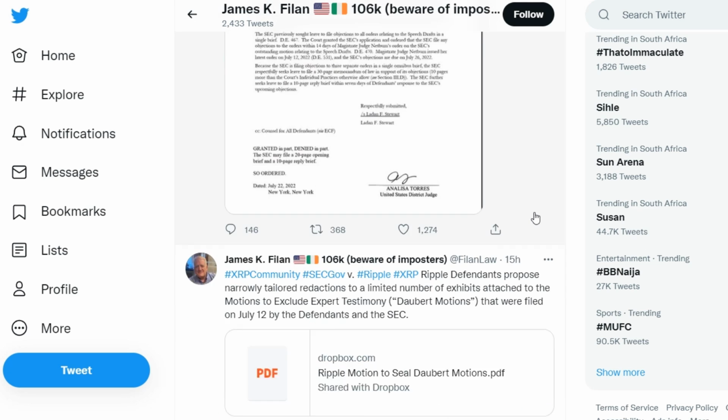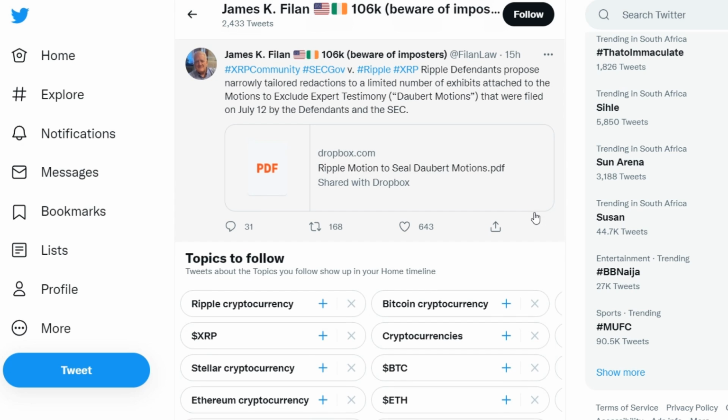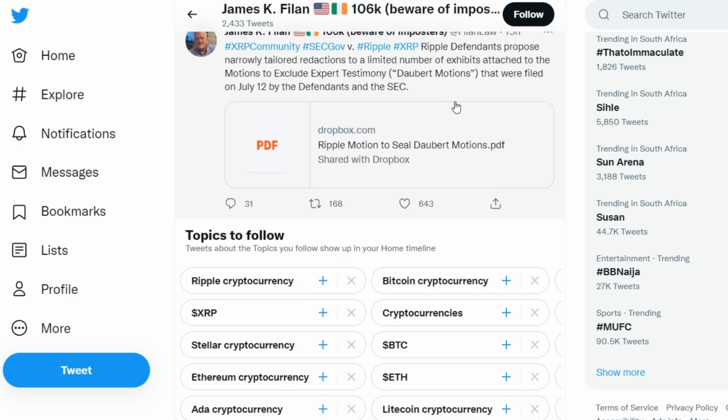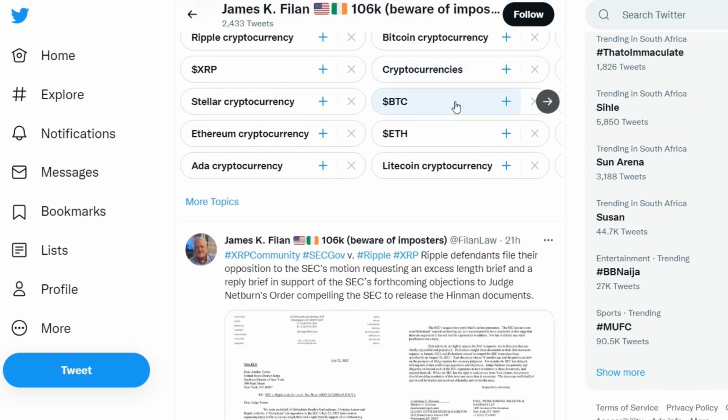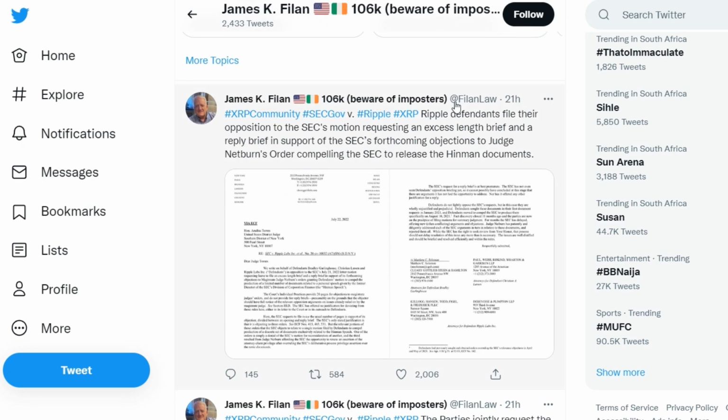In turn, Ripple's lawyers filed their objection to Judge Torres on this issue. Justice of the Peace Torres has already made some decisions, partially granted and partially rejected the request of the Securities and Exchange Commission for additional information. #XRP community, #SECGovV. #Ripple, #XRP.